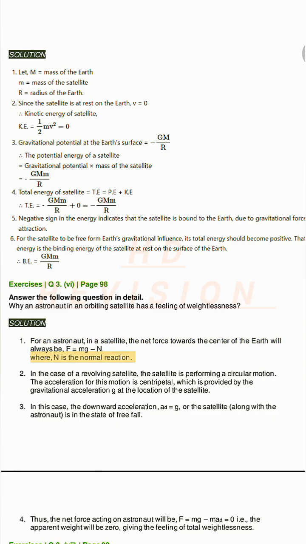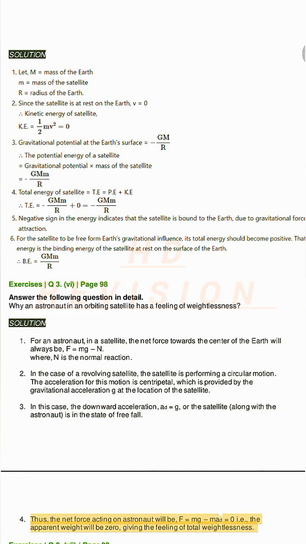Where n is the normal reaction. 2. In the case of a revolving satellite, the satellite is performing a circular motion. The acceleration for this motion is centripetal, which is provided by the gravitational acceleration g at the location of the satellite. 3. In this case, the downward acceleration, a_d, equals g, for the satellite, along with the astronaut, is in the state of free fall.